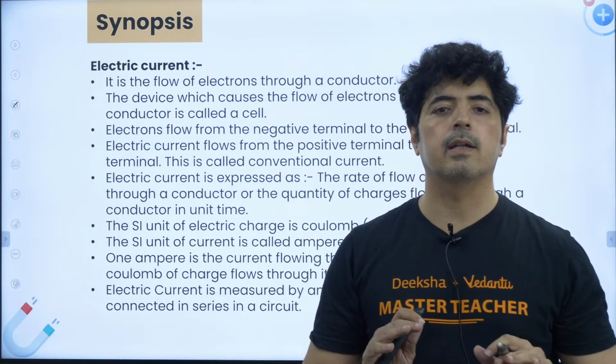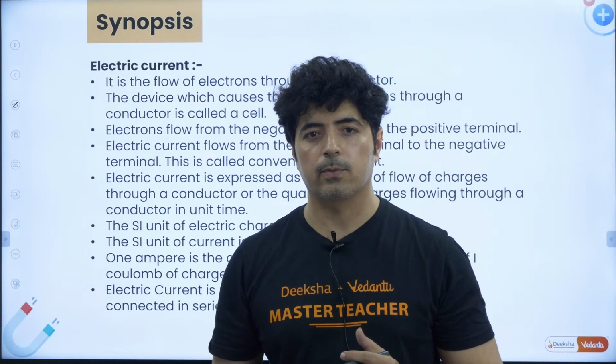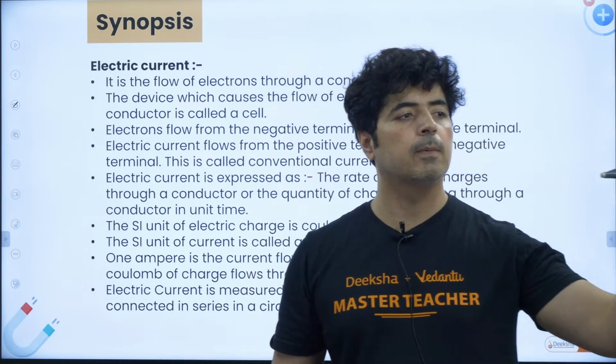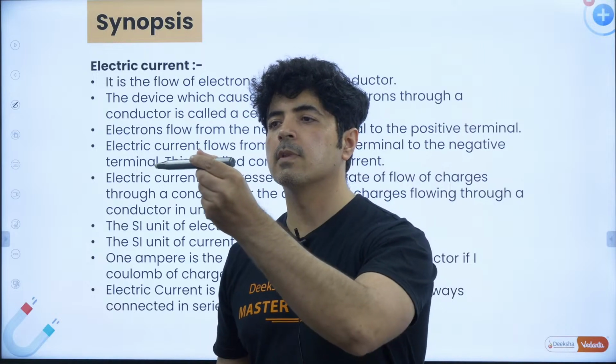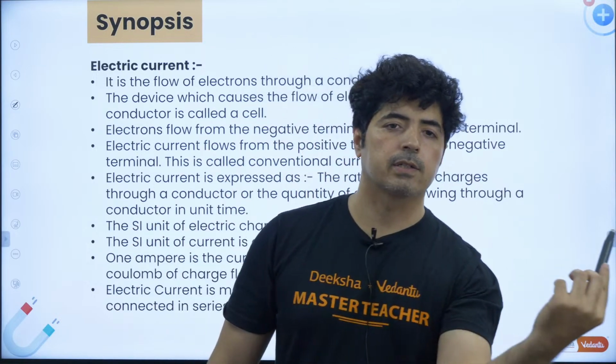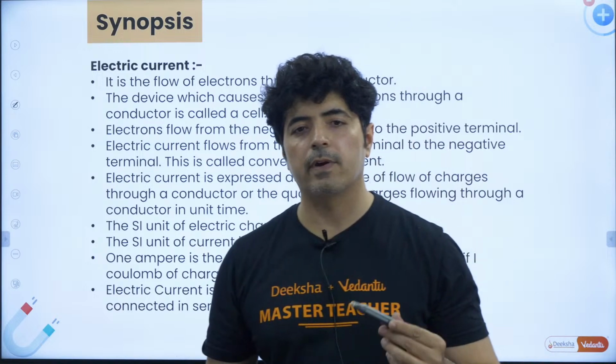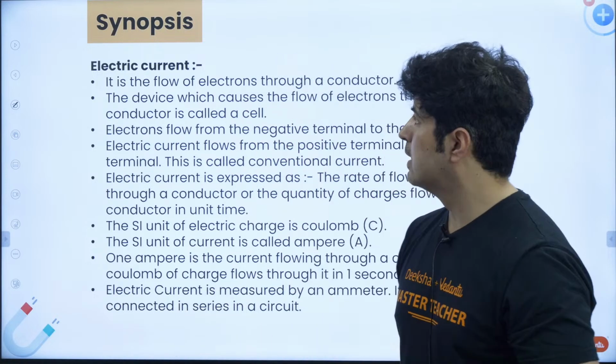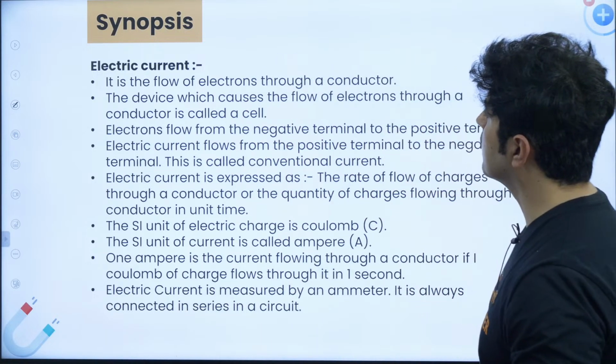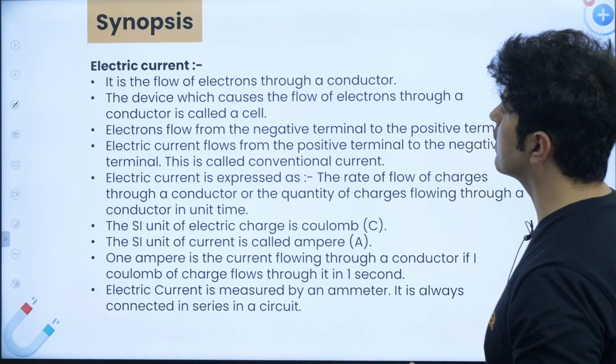The direction of electric current is opposite to that of electron flow. So let's say if electrons are flowing from left to right, the current will be in the opposite direction. This is how we find out the direction of flow. Second, the device which causes the flow of electrons through a conductor is called a cell.